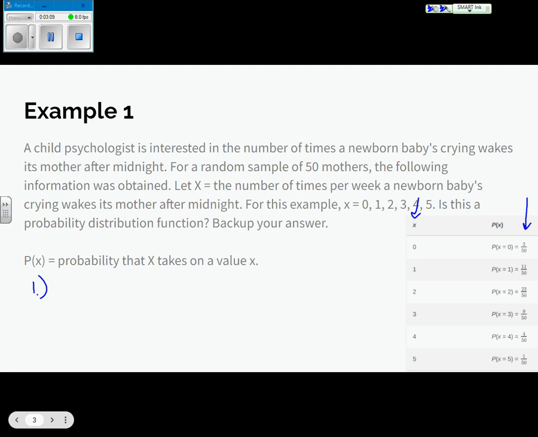So this is the probability that each of these X's happen. And so I'm needing to make sure that all of these numbers in this P of X column are between 0 and 1. And sure enough, 2 out of 50, 11 out of 50, 23 out of 50, 9 out of 50, 4 out of 50, and 1 out of 50. All of those are between 0 and 1. So you can just say all P of X are between 0 and 1.